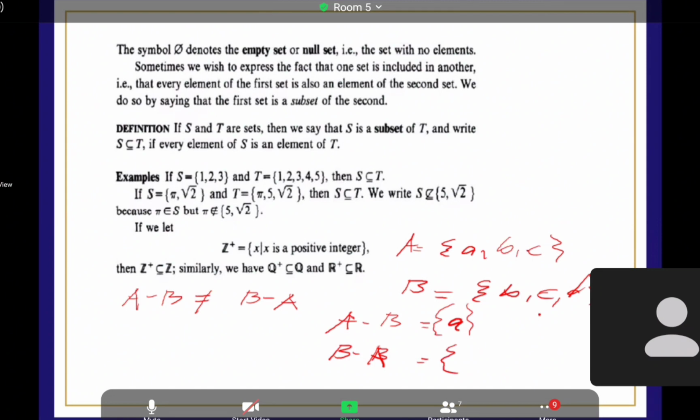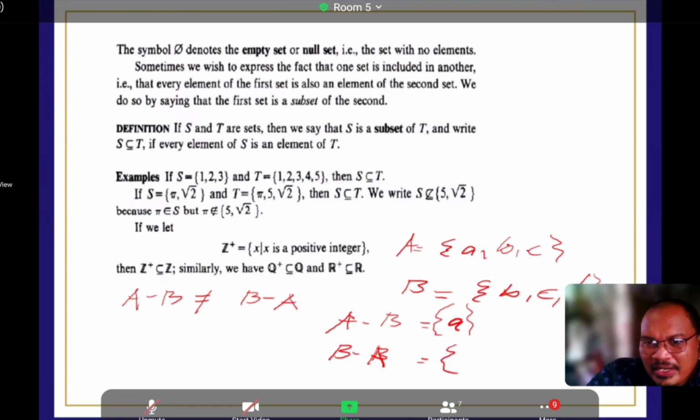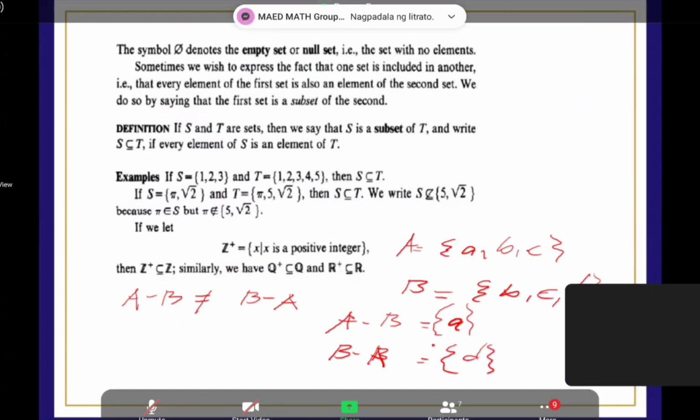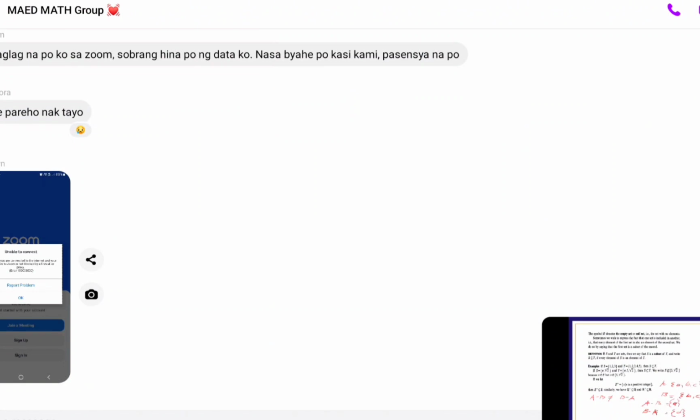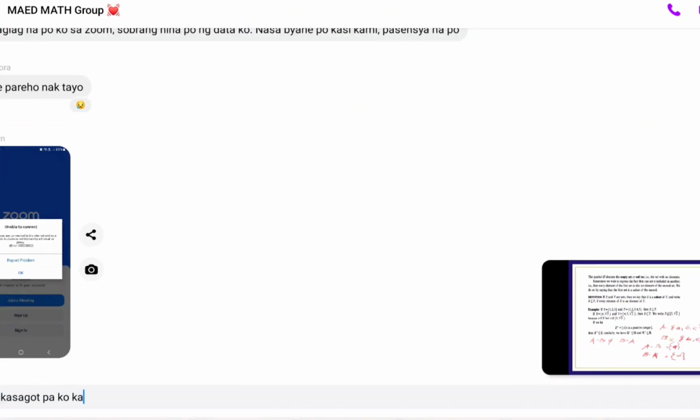B? So B mawawala. Tama? C mawawala. So we have, tama ba? Tama po, sir. That's why this is an illustration that A minus B is not equal to B minus A. So kailan sila kaya mag-i-equal?